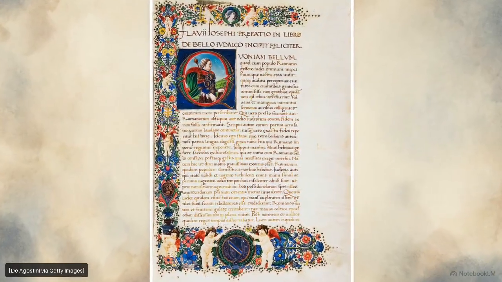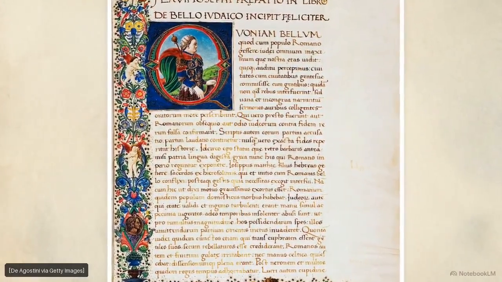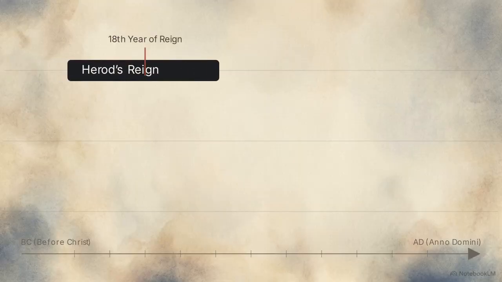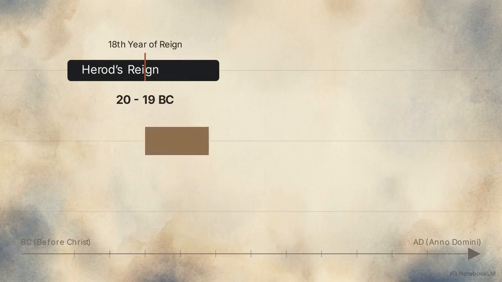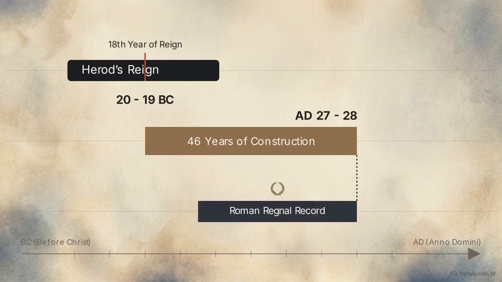To identify the start date of this construction, researchers consult secular records, specifically the writings of the first-century historian Flavius Josephus. Josephus records that Herod began the reconstruction in the 18th year of his reign. That places the start at roughly 20 to 19 BC. If we add the 46 years of construction to that 20 or 19 BC starting point, the span aligns perfectly with our AD 27 to 28 window. The architectural record matches the Roman regnal record, suggesting the AD 27 starting date is historically consistent.